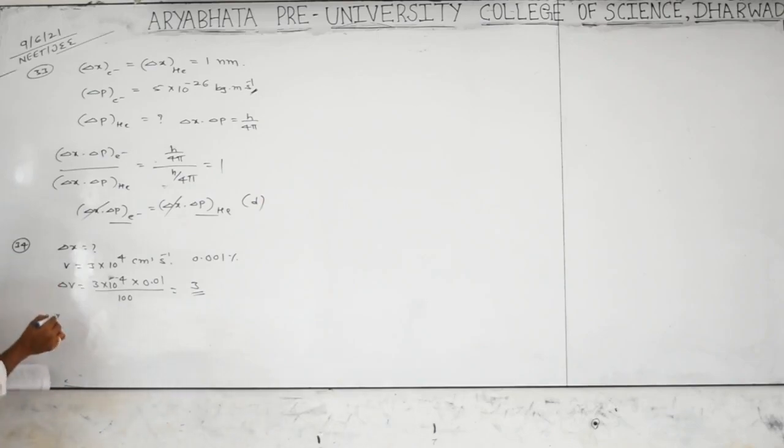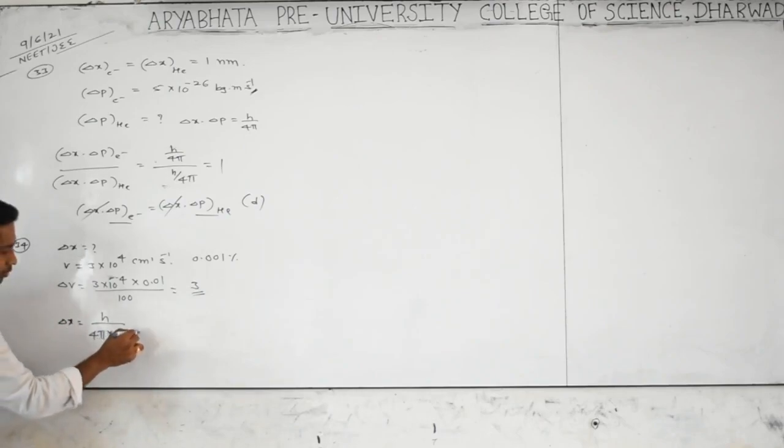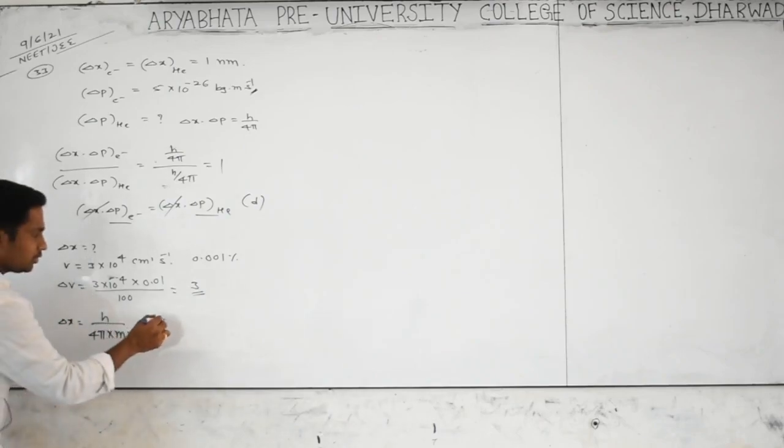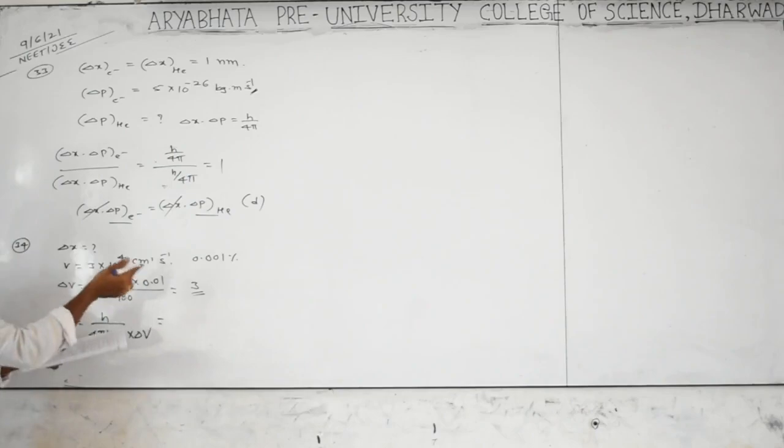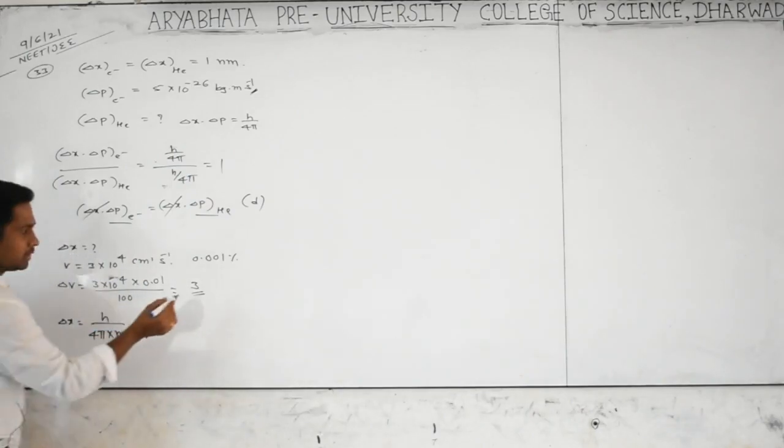Now I want delta x, which is equal to h by 4 pi into m into delta v. The position is asked in centimeters, and since the values are given in centimeters, it comes in centimeters only, no problem.